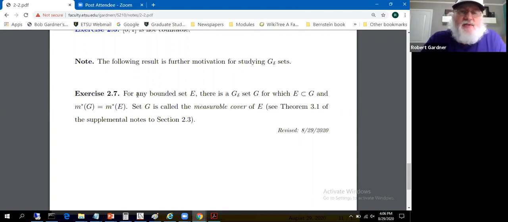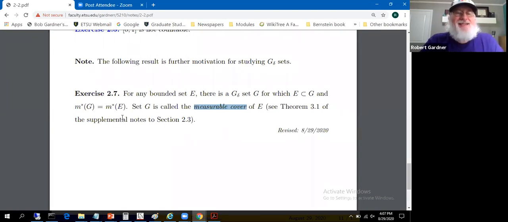Exercise 2.7 says, for any bounded set E, there's a G-delta set, G, for which G covers E, E is a subset of G, and the outer measure of G equals the outer measure of E. Set G is called the measurable cover of set E.